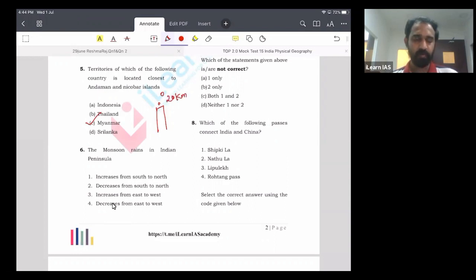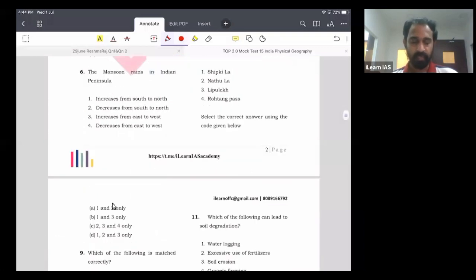So next question is about monsoon rains, and it is a conceptual question. So you have to identify how the monsoon rains are distributed in the Peninsular Plateau. In the Peninsular Plateau, monsoon rains are distributed in a particular pattern. We know that it decreases as we move from south to north, and it decreases again as we move from west to east.